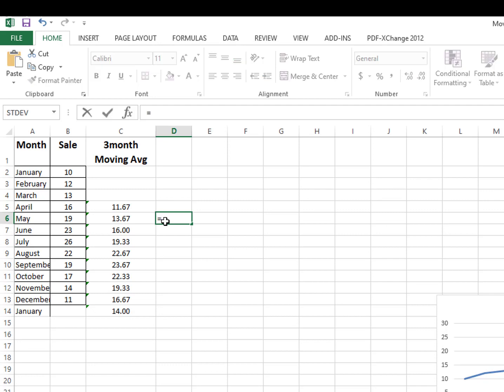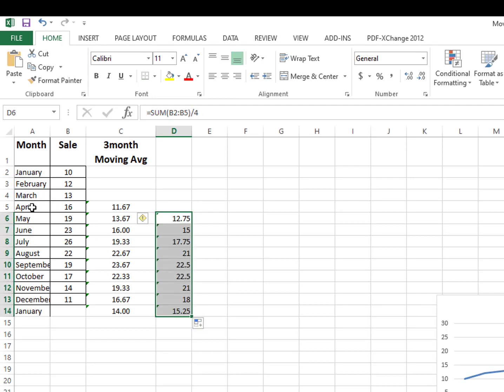For example, let me show you how you will calculate the 4-month moving average. So we want to predict for the month of May. What we will do is consider the previous 4 months of data in order to predict for May, and we will divide by 4. So in this way you need to drag it down. Okay, let me now show you how you will sketch it.